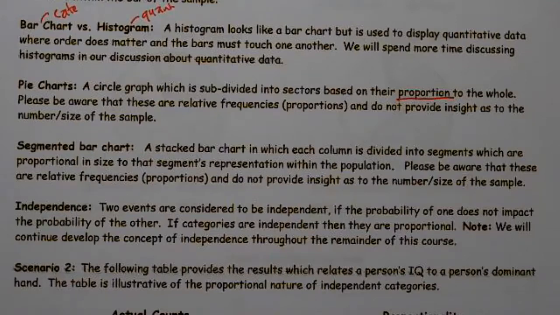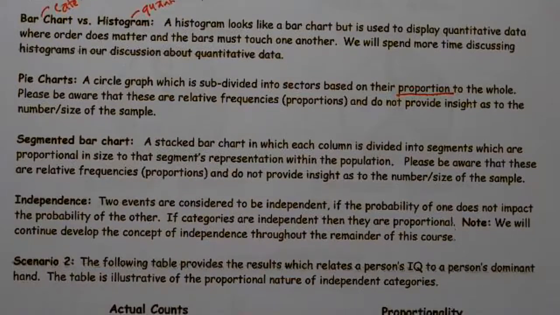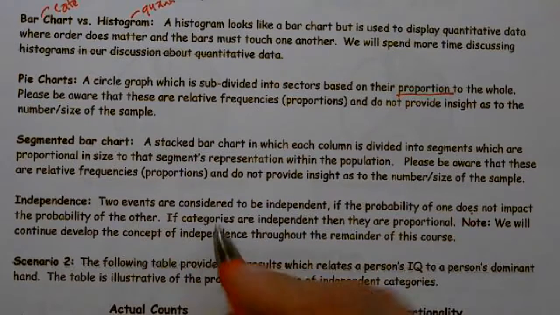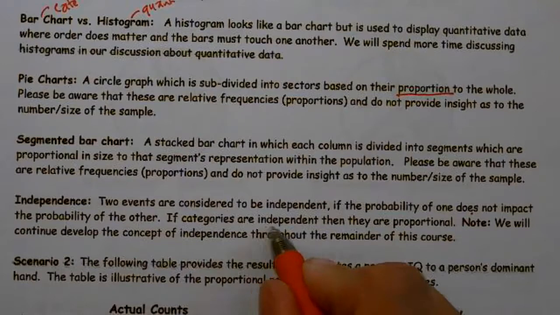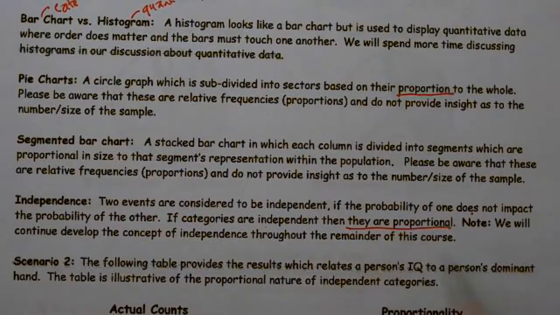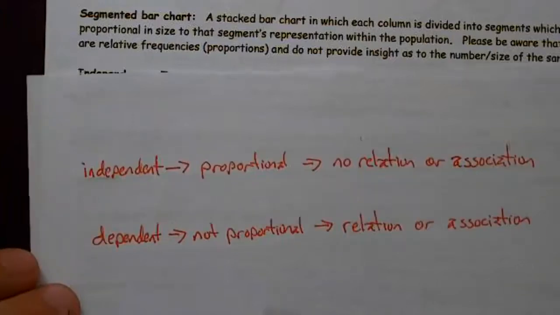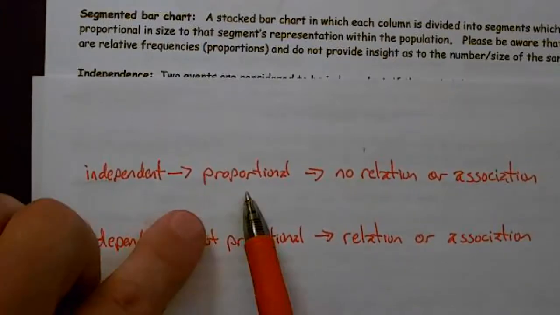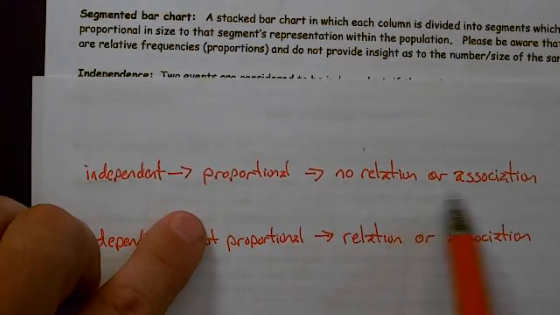Two events are considered to be independent if the probability of one does not impact the other. If categories are independent, then they are proportional. I want to make a couple of notes on this. If they're independent, they're proportional, there's no relation or association.